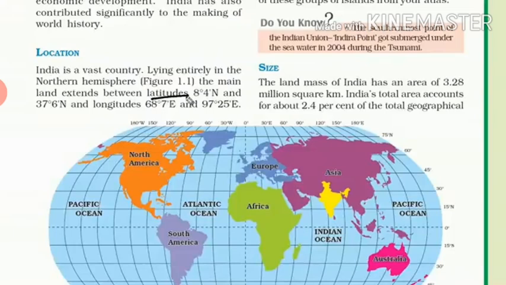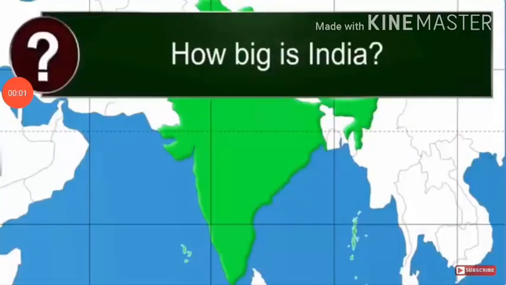82 degree 30 minutes longitude is taken as the standard meridian of India. Now we will discuss one by one in detail. India is one of the ancient civilizations in the world. It has achieved multifaceted socio-economic progress during the last 5 decades.